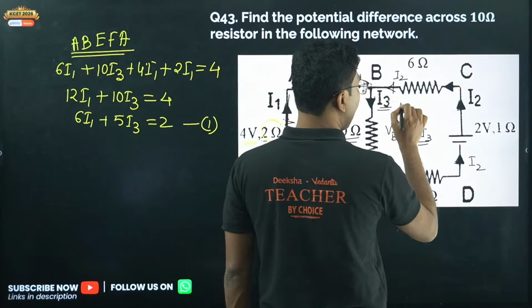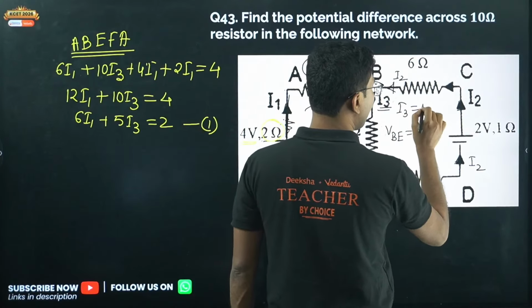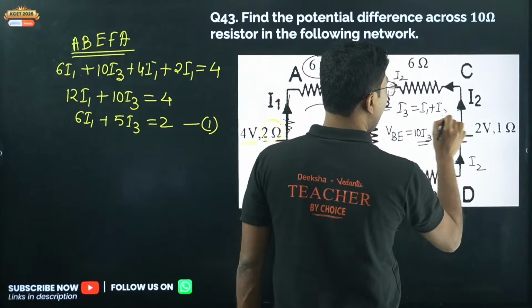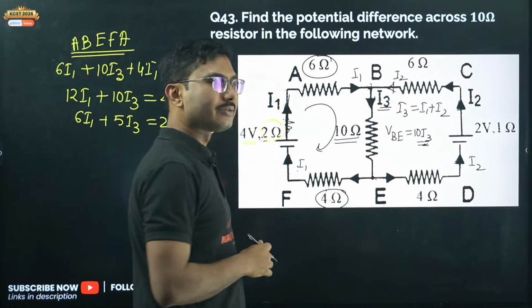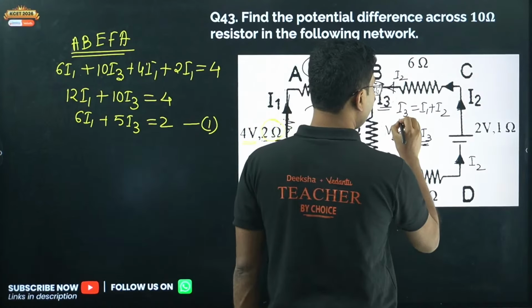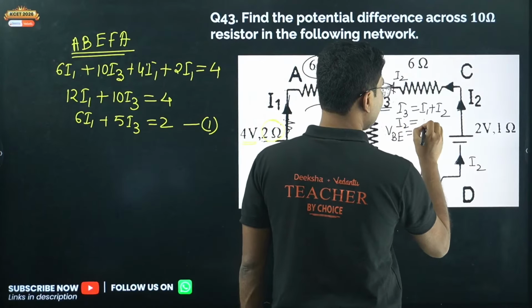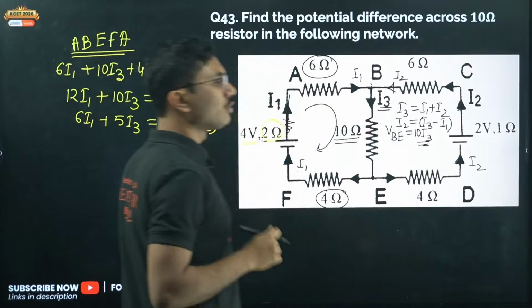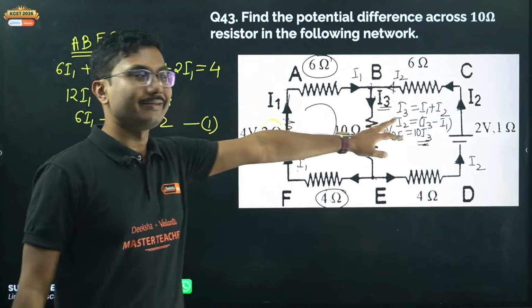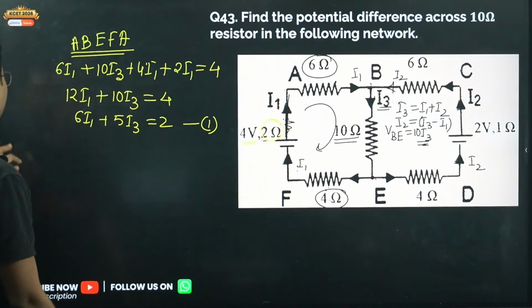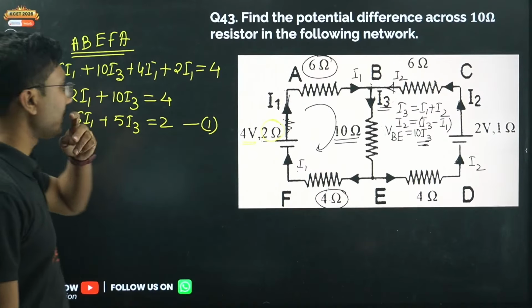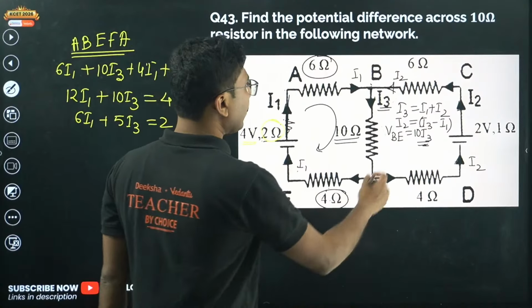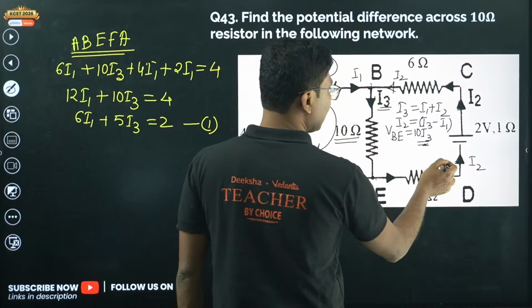So we can say that I3 is equal to I1 plus I2, and our target is to calculate I3. So we will take I2 as I3 minus I1. We will construct two equations and then solve for I3 directly, that is the shortest method. Now we will apply the same thing in this loop as well.